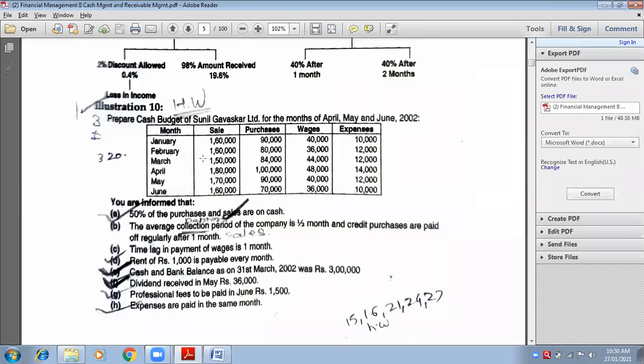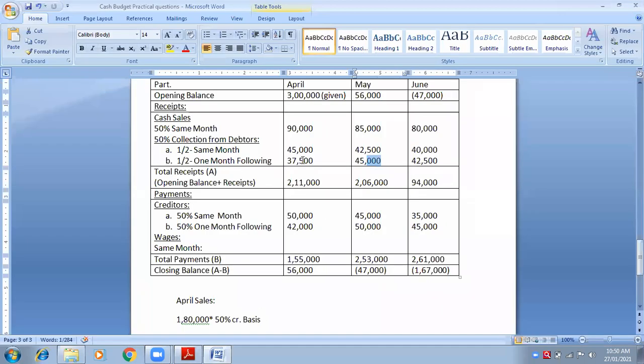Tell me the wages of March. 44,000 is the wages of March. But you are going to pay them in the month of April. Yes, and we have to think about April only. So wages are my payments.